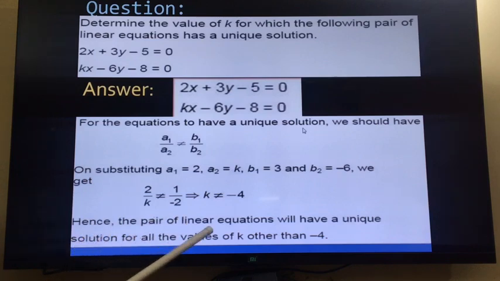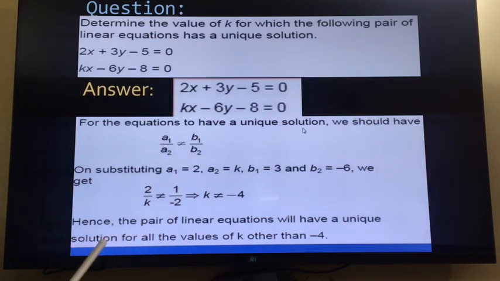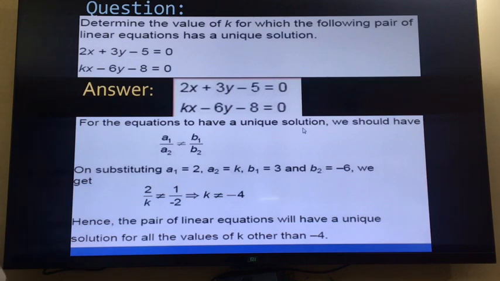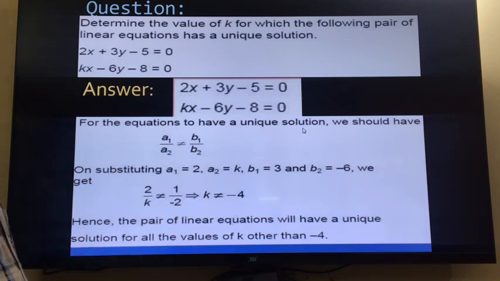So the pair of linear equations will have a unique solution for all values of k other than minus 4. Except minus 4, you can put any value of k, then these lines will intersect each other at one point. That is, it has a unique solution. So the condition for a unique solution is a1 upon a2 is not equal to b1 upon b2. There will be a question based on this condition, as I told in the beginning.